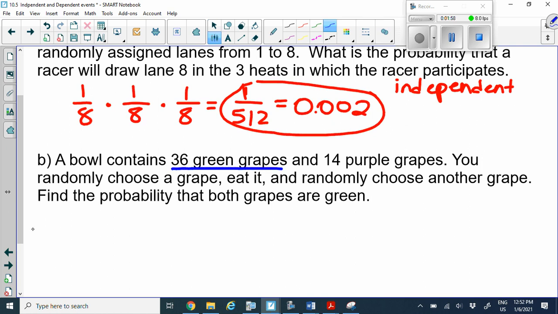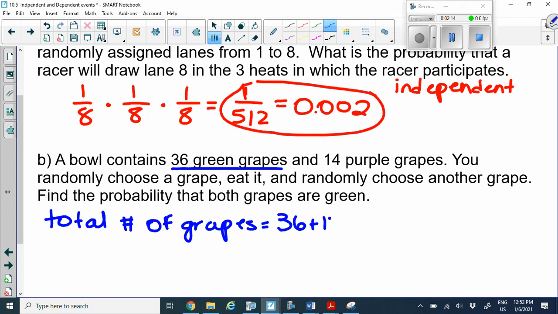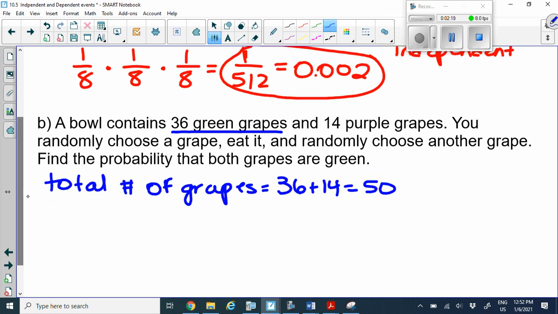Okay, so here, remember we're doing probability, we need to know the total amount of grapes here. So if we do 36 plus 14, there's going to be 50 total, okay? So when you pick the first green grape, which there's 36 total, you have a chance of 36 out of 50 to pick the green.